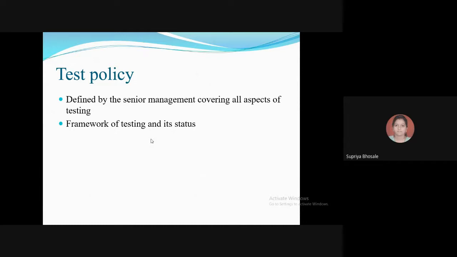This is the only aim, that you should get customer satisfaction at the end. Then for service organizations, the test policy may be defined by the client, while for product organizations, it is decided by the senior management.